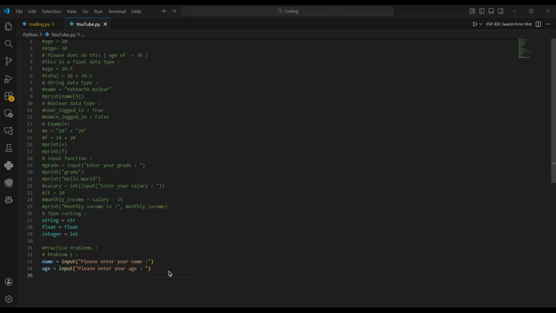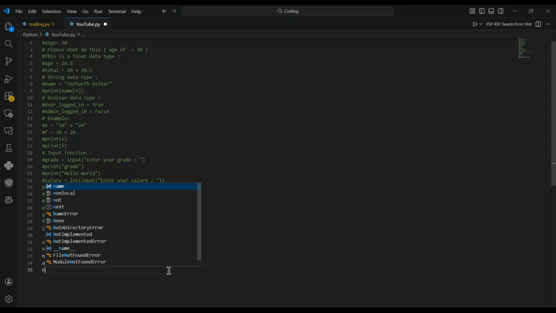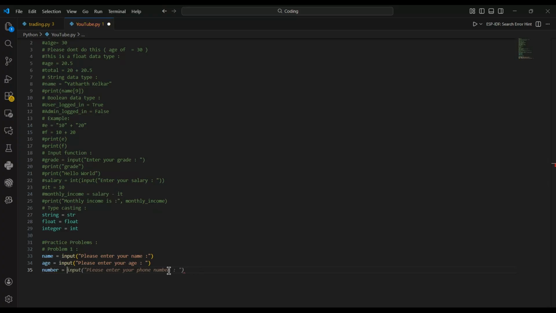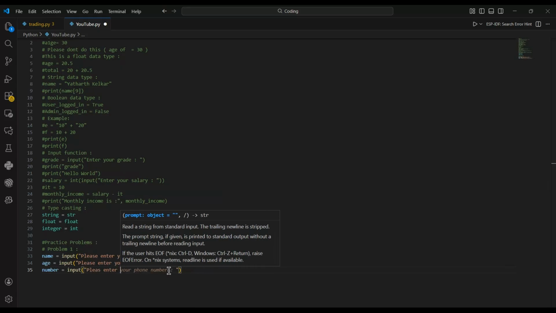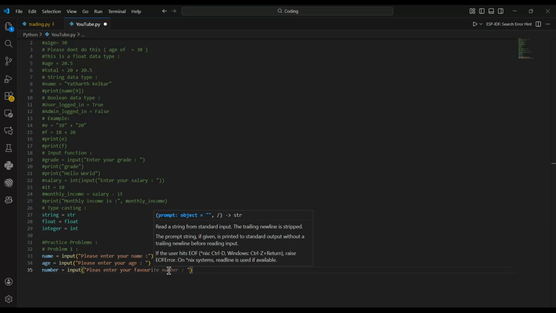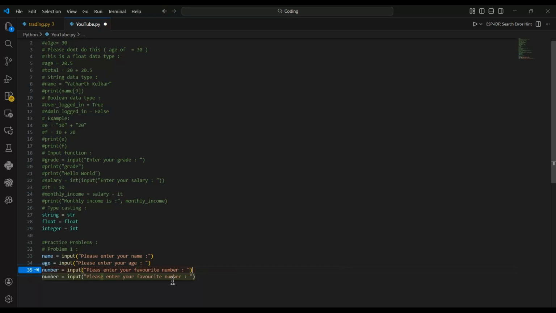And now we ask the user for his favorite number. So we'll just put number equal to input, please enter your favorite number. Excellent. Now what we do is that we print a message with it.